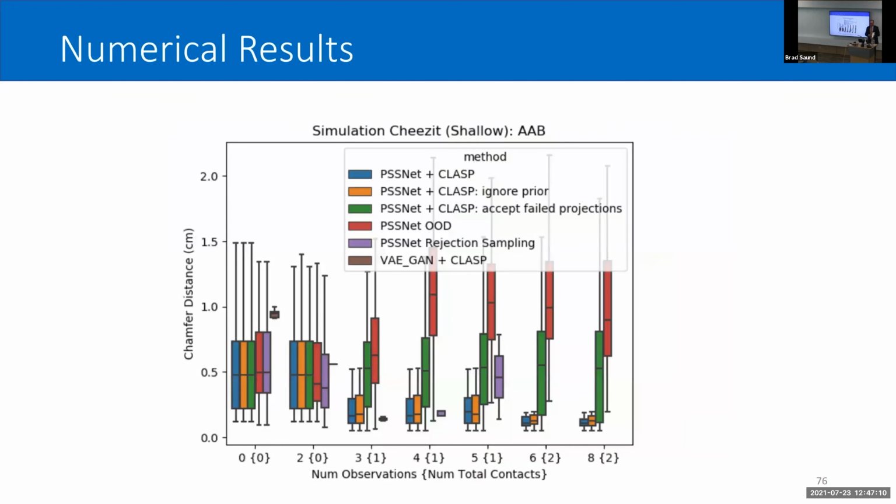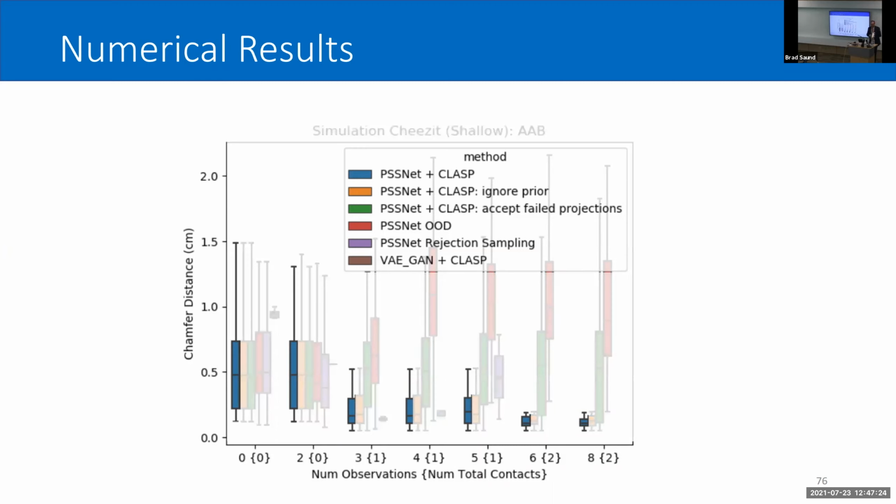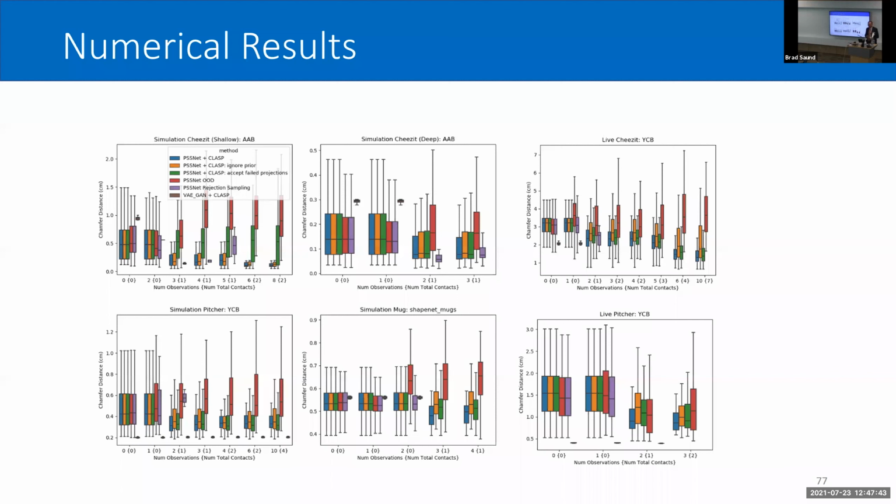We can look at these results numerically, and on the y-axis, I'm comparing distance to the ground truth object in the scene. There's a lot of data here because I compare against ablations of the method as well as other approaches. The key takeaway, though, what I think is most important, is that as we make more of these observations, our estimates of the shape improve. So we're using that contact information in order to better understand the world. I compare this across several different shapes, both in simulation and on live robots.